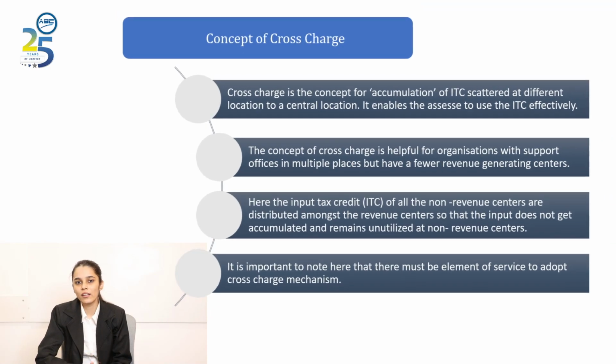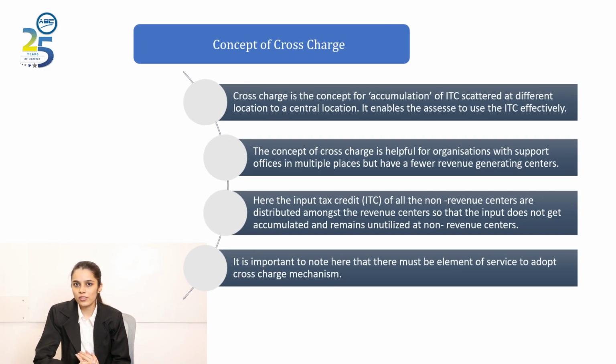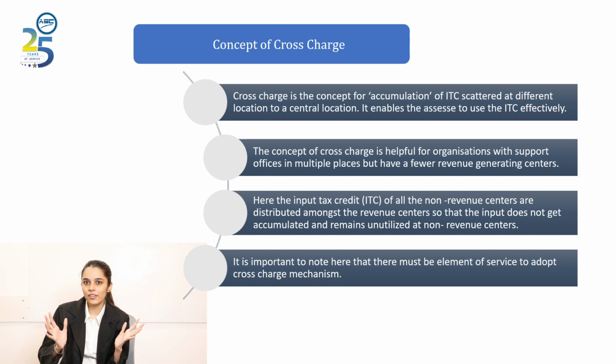So now in this slide, we will understand the concept of cross charge. There is a concept similar to ISD in the CGST Act, that is the concept of cross charge. So what is the cross charge mechanism? It is the concept of accumulation of credit which is scattered at different locations in a company. Just like ISD is the mechanism of distribution of credit, cross charge is the mechanism of accumulation of credits.